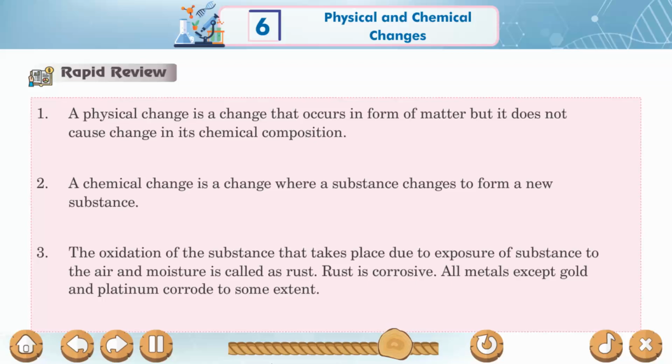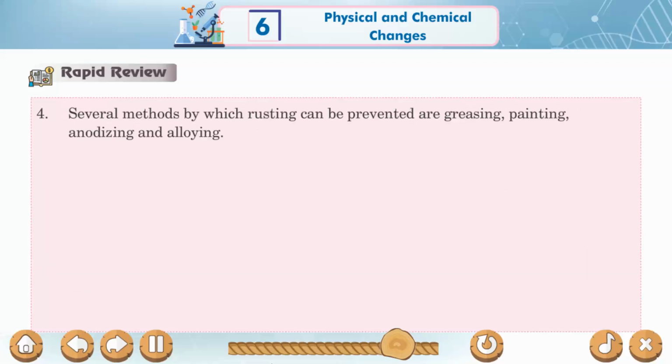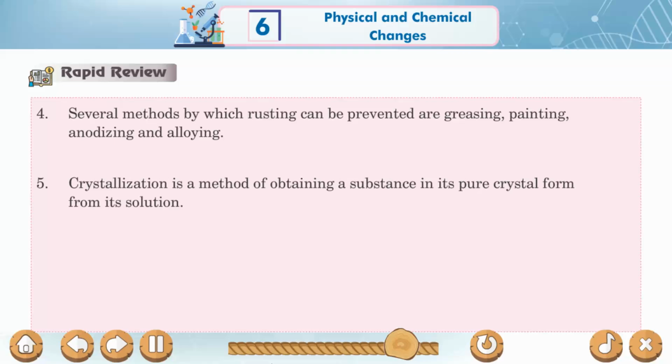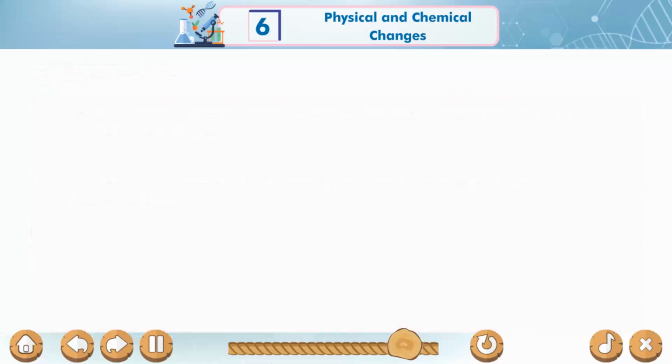Rust is corrosive. All metals except gold and platinum corrode to some extent. 4. Several methods by which rusting can be prevented are greasing, painting, anodizing, and alloying. 5. Crystallization is a method of obtaining a substance in its pure crystal form from its solution.